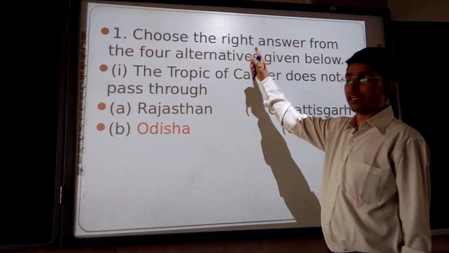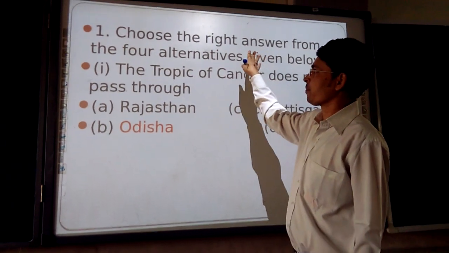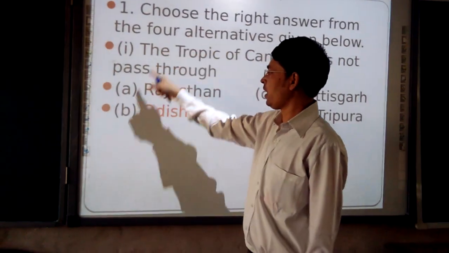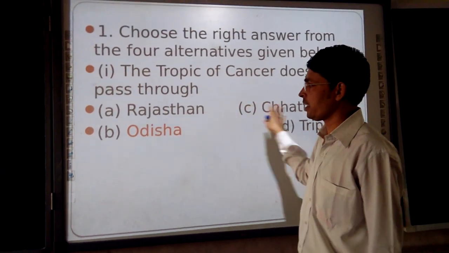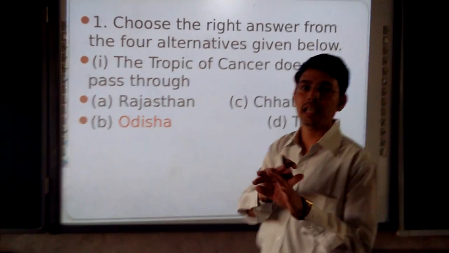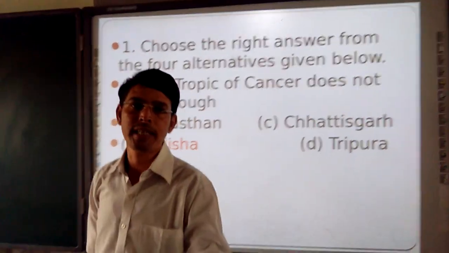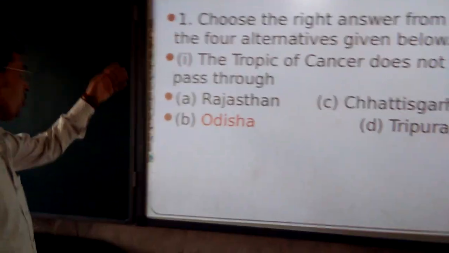So in question number 1, we have to look at the alternatives. The alternative answers are 4: 1, 2, 3, 4. The correct answer is Odisha, because the Tropic of Cancer is not passing through Odisha. Already we had discussed it in presentation number 2. Moving to question number 2.